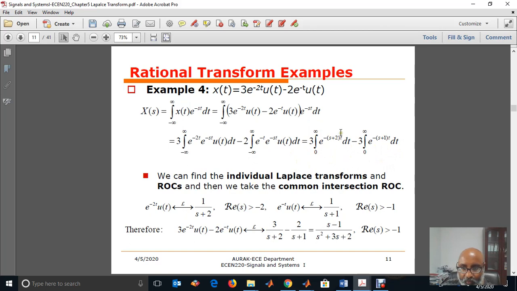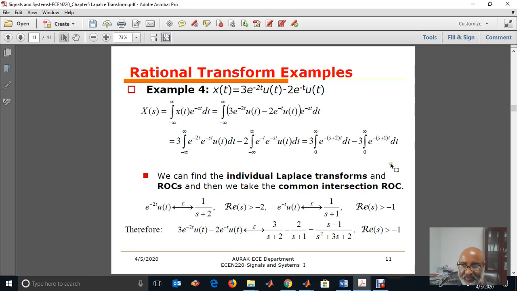Now the first one will converge if sigma plus 2 is greater than 0. That means real of s greater than -2, and then the Laplace transform is 1 over s plus 2. The second one will converge if sigma plus 1 is greater than 0, or sigma greater than -1. In that case, it will be 1 over s plus 1. So the first part, times 3, gives 3 over s plus 2 if real of s is greater than -2.